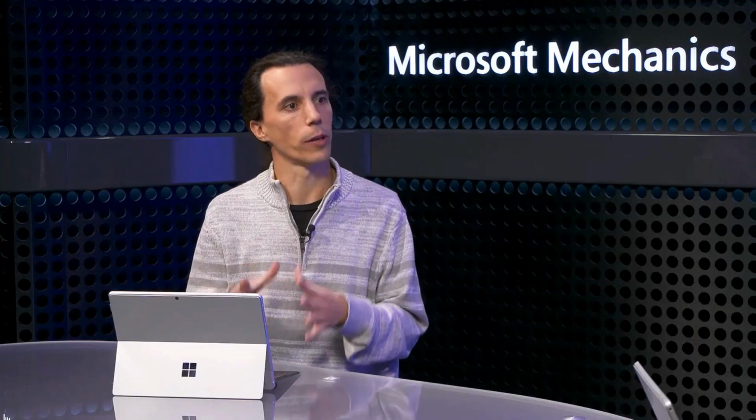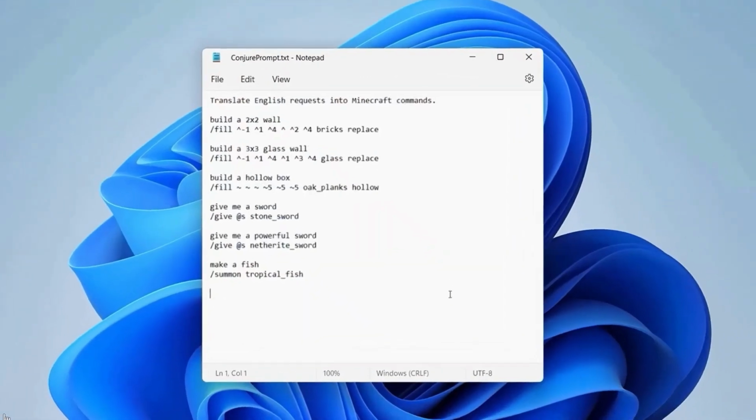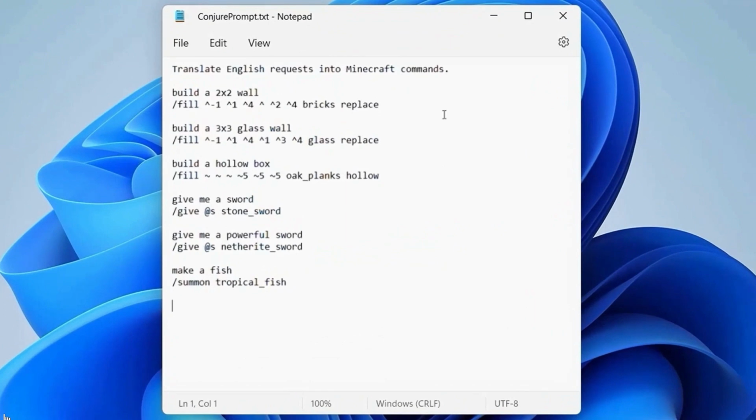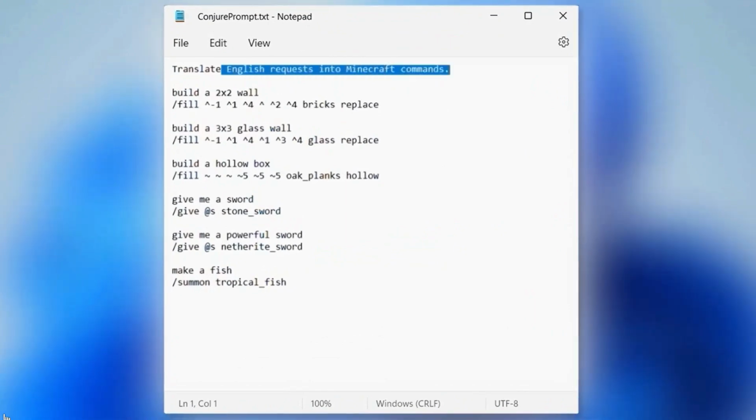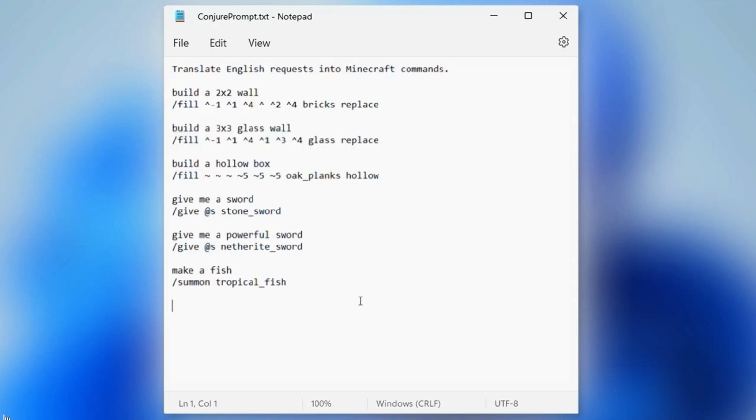Remember that we discussed before the importance of prompts. So for this, I needed a very simple prompt. This asks Codex to translate natural language into Minecraft commands. At the top, I made a statement in English about my intent. And then I gave it a few examples, such as building walls using relative coordinates and summoning animals. This is like a few-shot scenario.